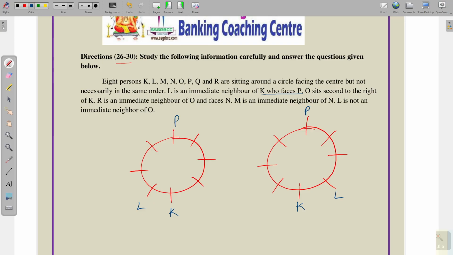Next, O sits second to the right of K. From K, 1 to O, coming here.